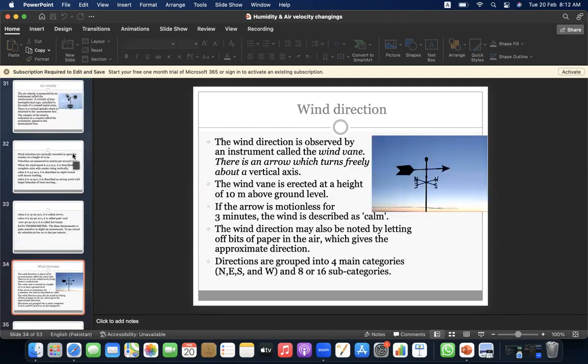Wind direction. The wind direction is observed by an instrument called the wind vane. There is an arrow which turns freely about a vertical axis. The wind vane is erected at a height of 10 meters above ground level. If the arrow is motionless for 3 minutes, the wind is described as calm. The wind direction may also be noted by letting off bits of paper in the air, which gives the approximate direction. Directions are grouped into four main categories: north, east, south, and west, and 8 or 16 subcategories.